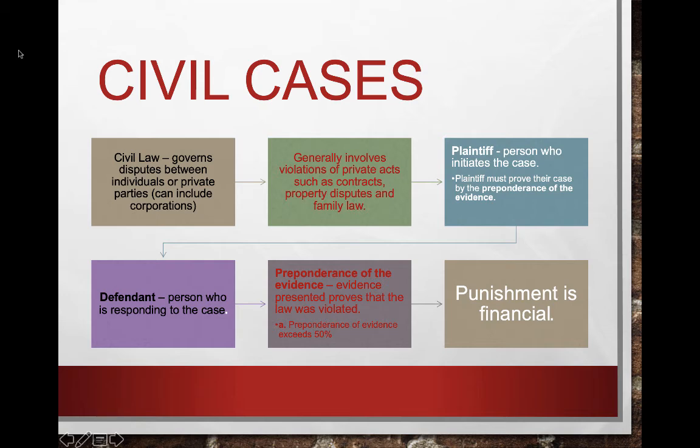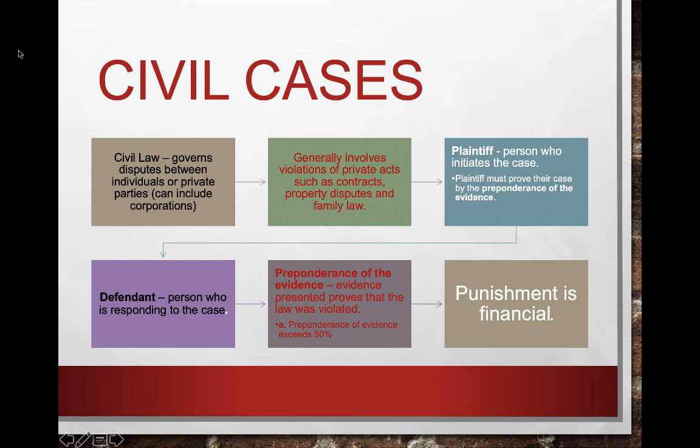It generally involves violations of private acts such as contracts or property disputes and family laws. Your plaintiff is the person who initiates the case. Your defendant is the person responding to the case. And it involves the burden of proof is a preponderance of the evidence. So it exceeds 50%, and the punishment is financial.